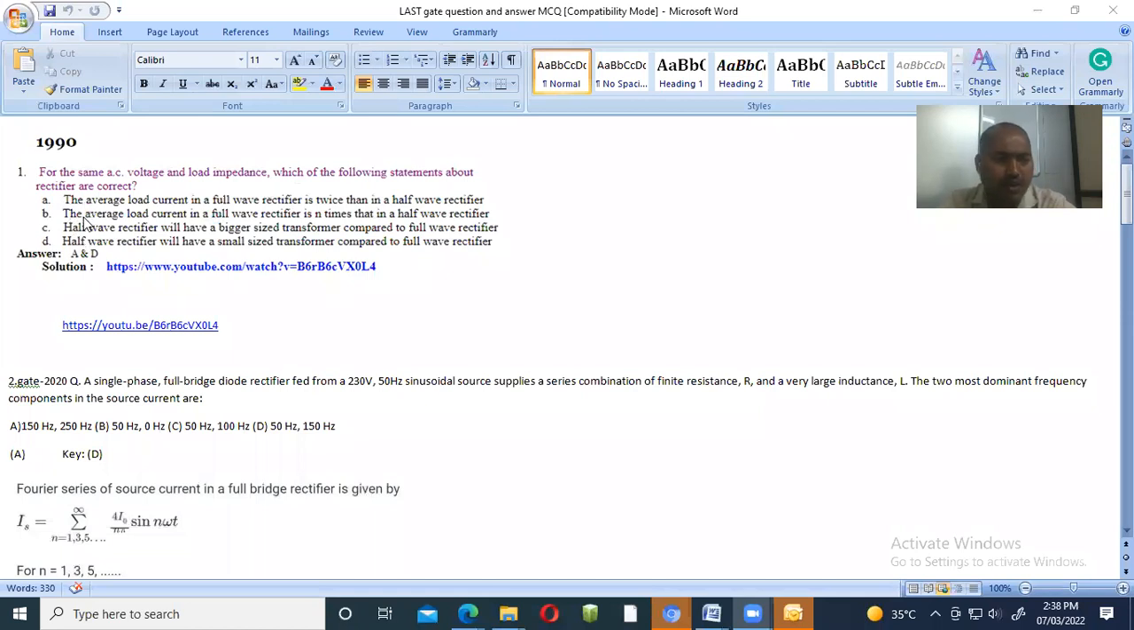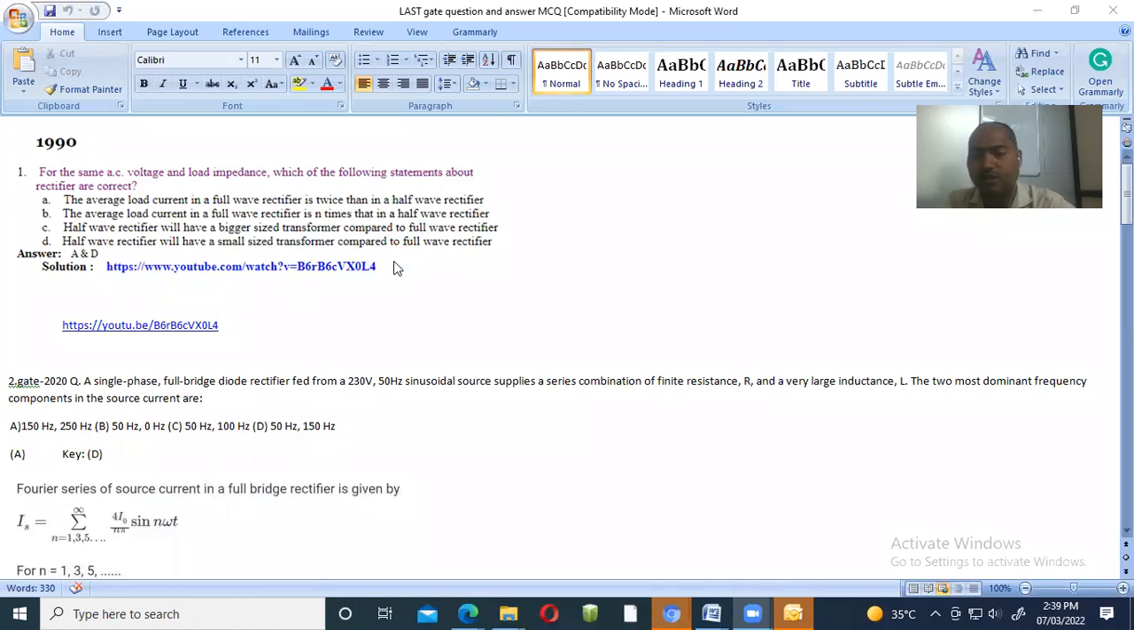The average load current in a full wave rectifier is n times that in a half wave rectifier. No, this is not right, because whatever output comes from the half wave rectifier, the full wave output is only twice of that. N times is not possible.